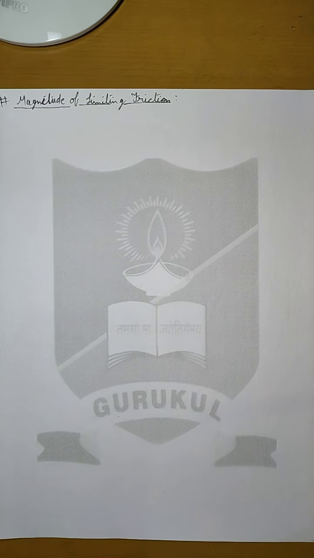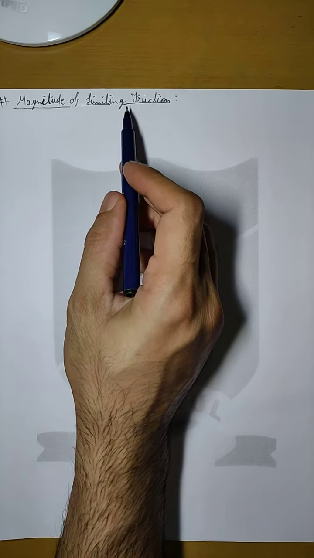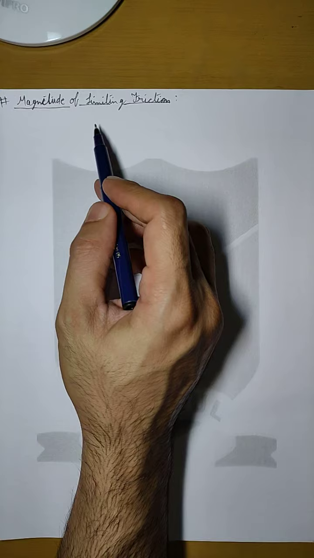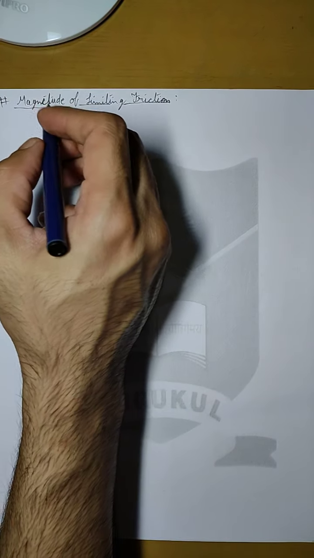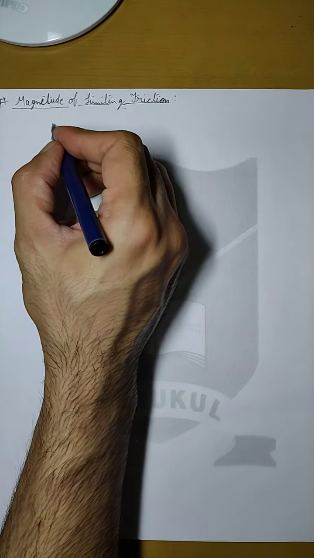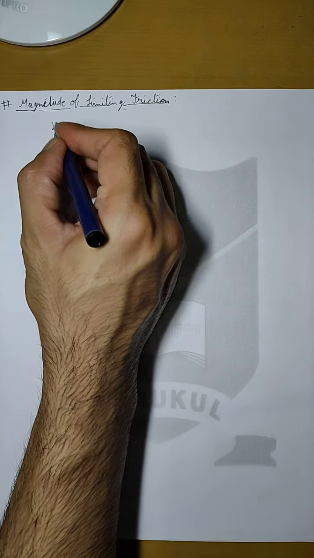Now let us study about magnitude of limiting friction. We already studied that limiting friction is the maximum value of static friction, and if external force applied on the body gets more than limiting friction or even equal to limiting friction, the body starts moving. So now we can write that the magnitude of limiting friction depends on two factors.